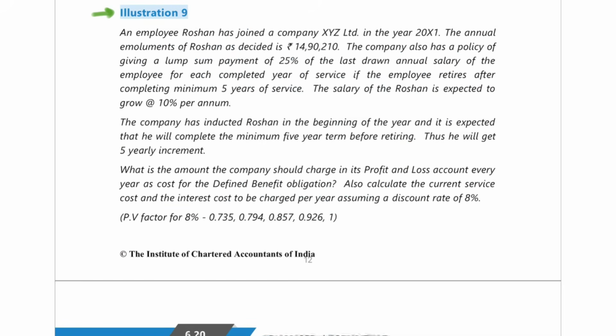Okay. So next what we are going to see is illustration number 9. Here they are saying that there is an employee whose name is Roshan and he has joined the company XYZ Limited in the year 2001. The emoluments of Roshan as decided are 14,90,210 annually. The company has a policy that they'll give a lump sum amount of 25% of the last drawn annual salary of the employee for each completed year of service if the employee retires after a minimum completion of 5 years of service. So if you work in our company for a minimum of 5 years, for every year of service that you have completed, we will pay you 25% of your last drawn salary.